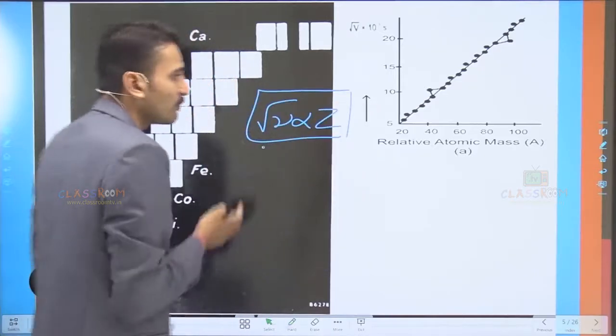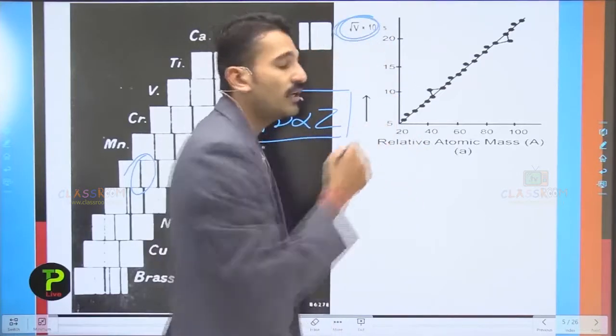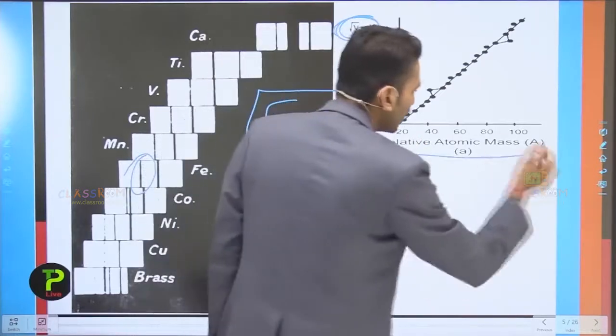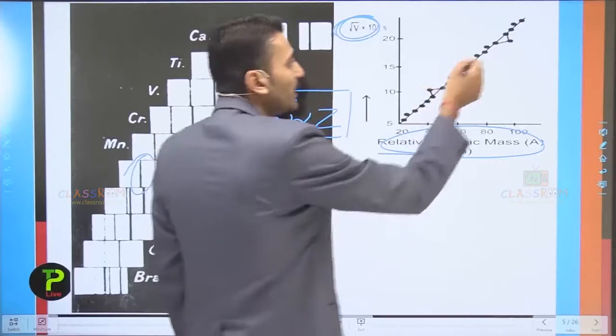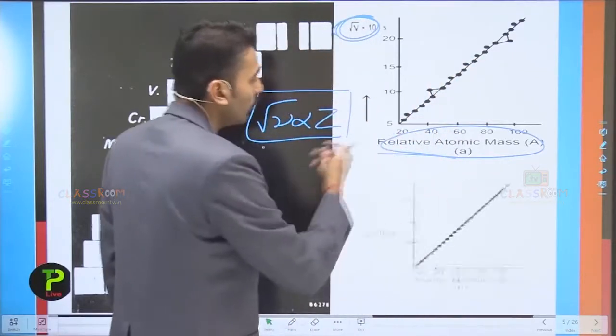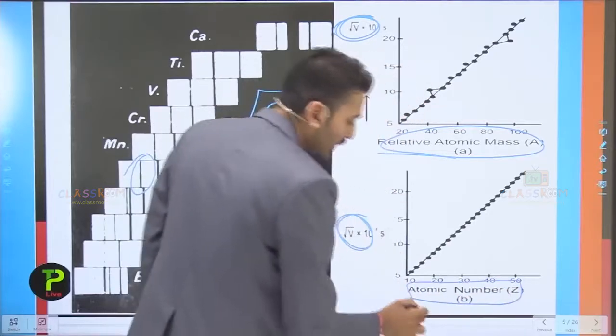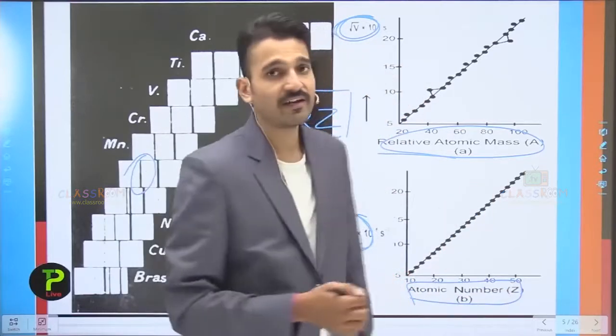When he plotted the graph between the square root of frequency and the atomic mass, he did not get any straight line pattern, while doing so with the square root of frequency and atomic number, he got a perfect straight line.